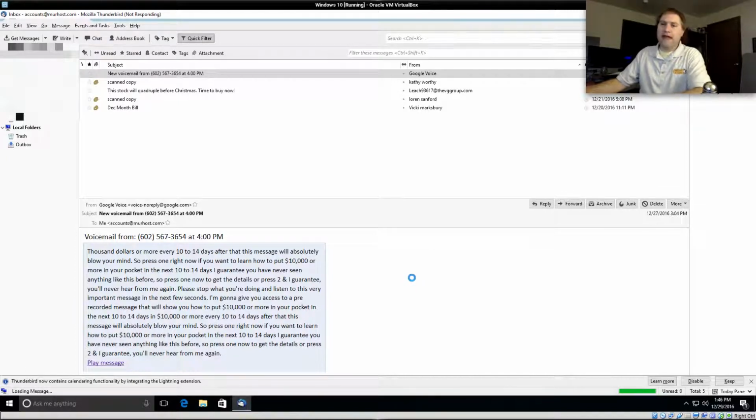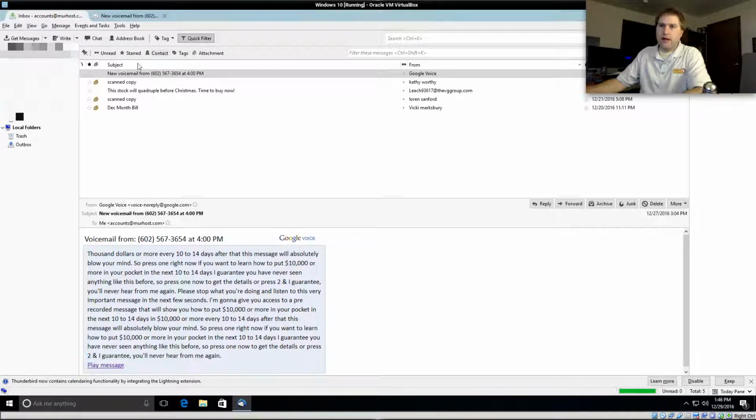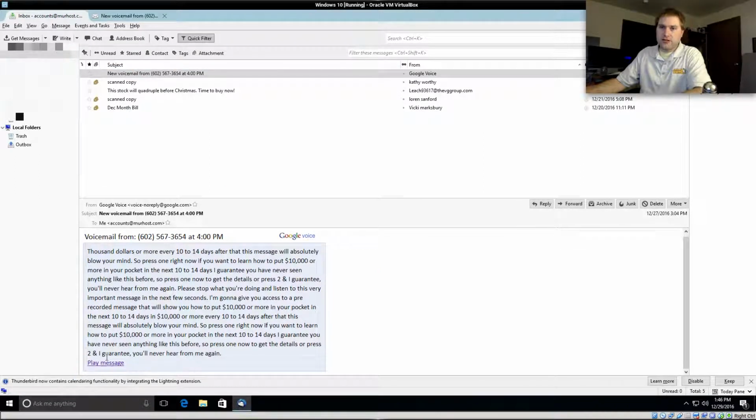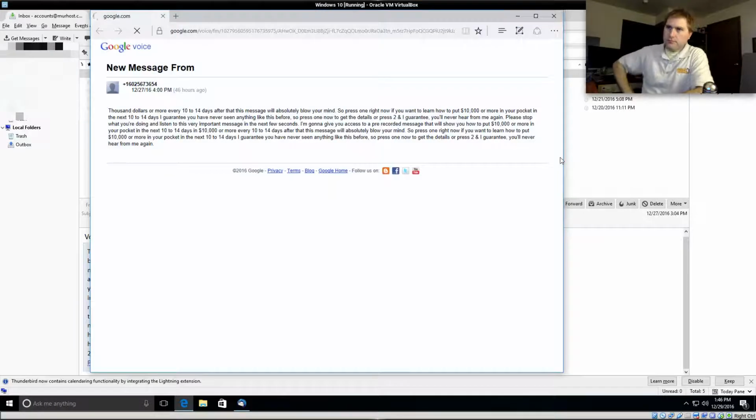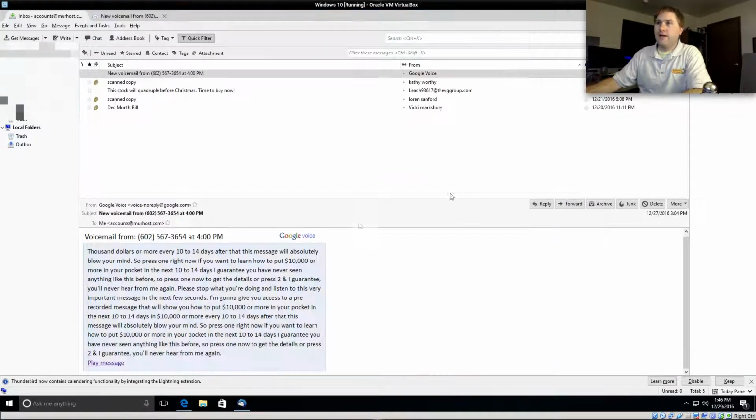They're just in the middle of hacking my computer, most likely. That's what's taking so long. But this is actually a message that's just from Google Voice. Maybe I won't bother playing the message. If it requires me to log in over there, then I'm not going to play it. If it just goes straight to it, then no big deal. Ooh, can I play it? Oh, wait. Bummer. I don't even have speakers on this computer. I can't even play it. Totally forgot. Anyway, that's a fun one there.